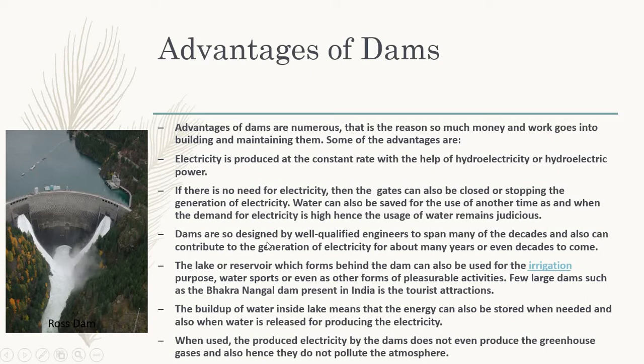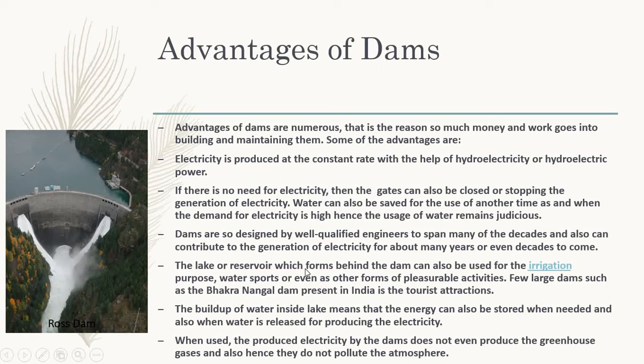Other point, dams are designed so well by well qualified engineers to span many decades, and can also contribute to the generation of electricity for many years or even decades to come. So dams are designed by the engineers in such a way that they last for decades and are able to produce electricity for decades to come.